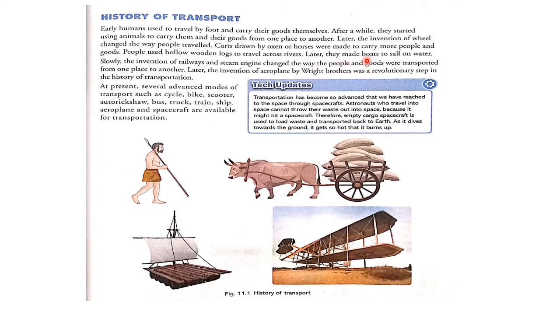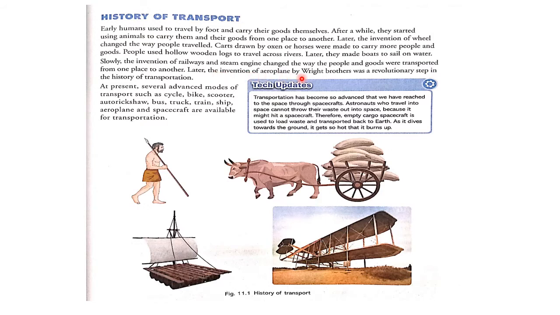Later they made boats to sail on water. Slowly, the invention of railways and the steam engine changed the way people and goods were transported from one place to another.